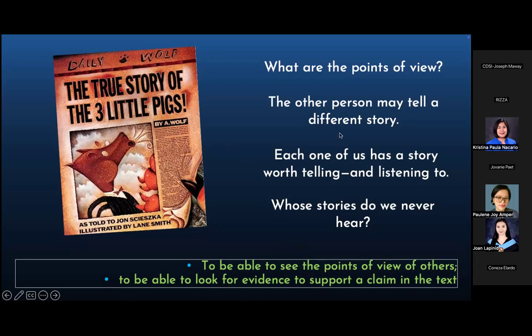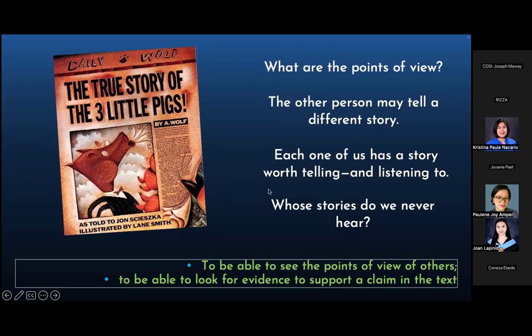If you look at the things written on the right side, they are insights and reflection questions. So ang reflection question na gusto ng teacher ipa-explore sa estudyante is, what are the points of view in this story? So this teacher is going to use this story called The True Story of the Three Little Pigs.